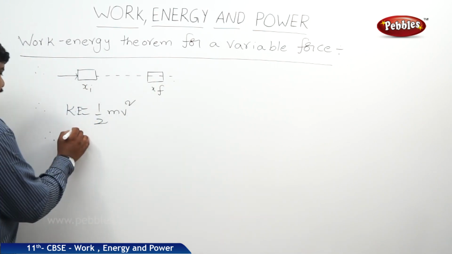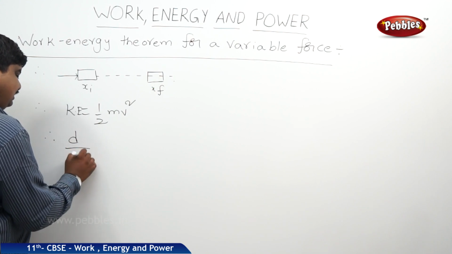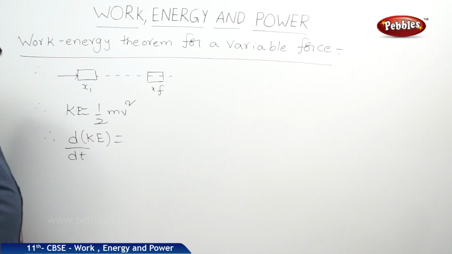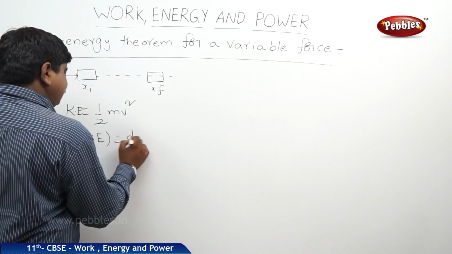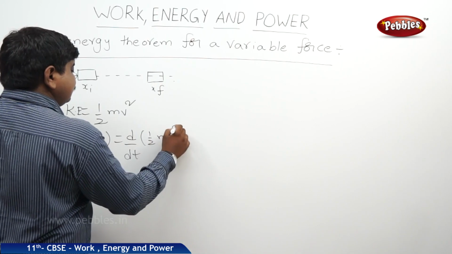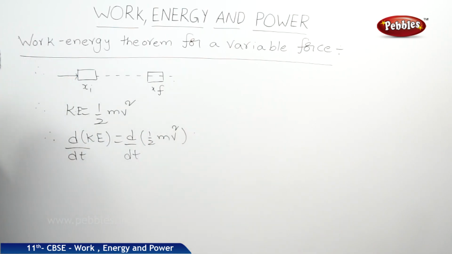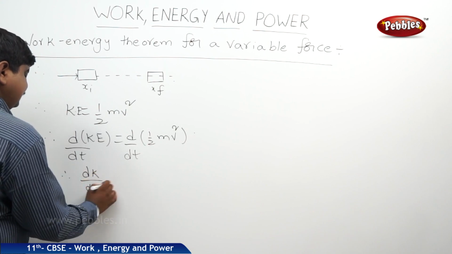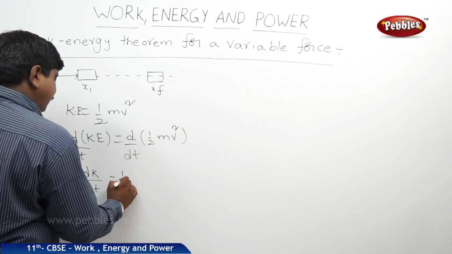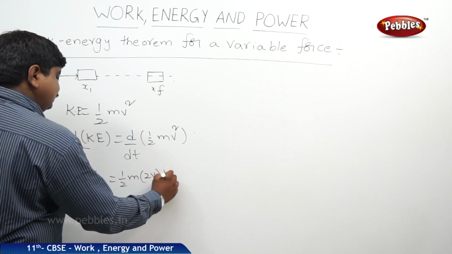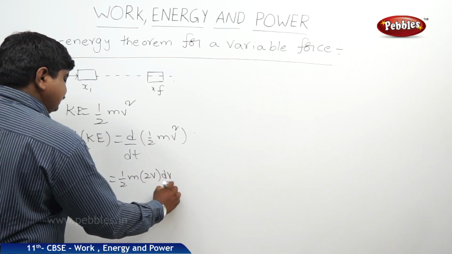So therefore d by dt of K.E. is equal to d by dt of half mv square. So we can write this as dK by dt is equal to half into m into 2v dv by dt.